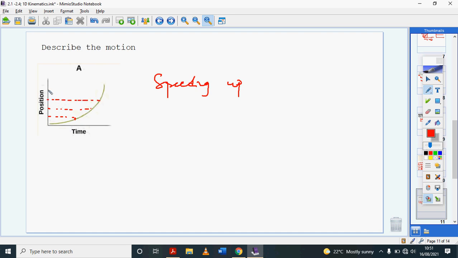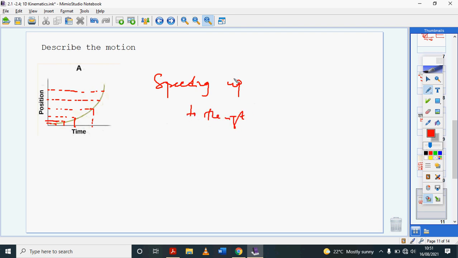In this interval of time, the change in position is small. In another interval, the change in position is getting bigger, and then here, it's even bigger. So this object is speeding up to the right.